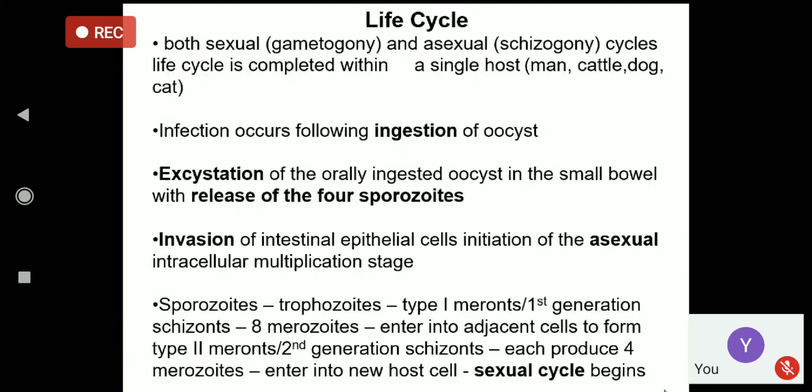Then they again carry out the asexual cycle, or some may enter into the sexual cycle, producing the gametocytes, microgametocyte and macrogametocyte, male and female gametocytes. They fuse to form the zygote, which develops into the oocyst.